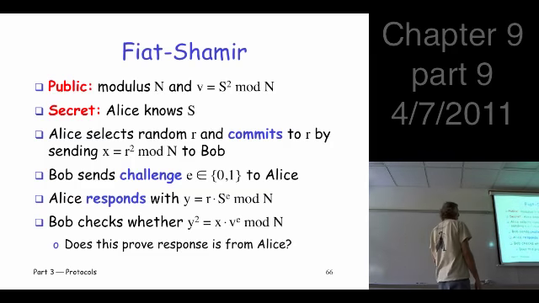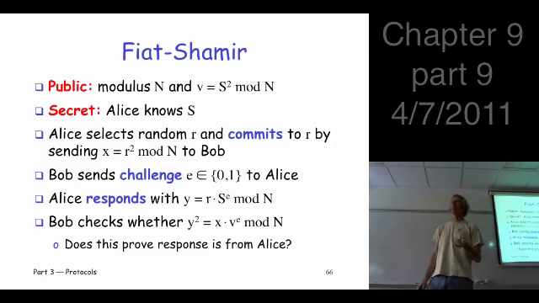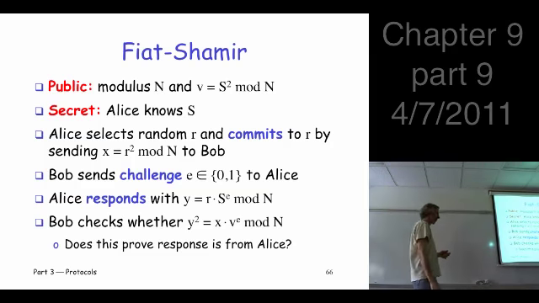Well, okay, a little more about this. We've got these public parameters: the modulus n, and v, which is s squared, the secret squared. Alice knows s. There are three things that happen. In the first message, Alice chooses a random value r. By sending the square of that, she's committed to r. She can't change her value r. That's the point. Bob sends his challenge e, which is either 0 or 1, and then Alice responds with r times s to the e. Finally, Bob has to check whether this holds true or not.